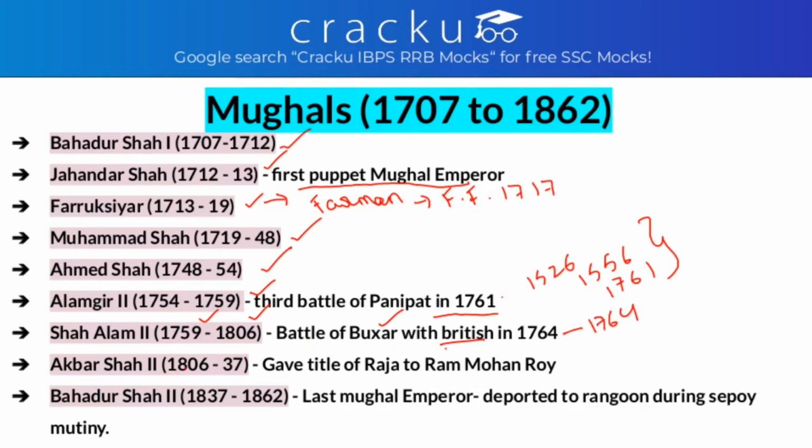Then comes Akbar Shah II, who ruled from the years 1806 to 1837. He gave the title of Raja to Ram Mohan Roy. So if the question comes who gave the title of Raja to Ram Mohan Roy, he is Akbar II. And the last Mughal emperor is Bahadur Shah II, and he ruled from 1837 to 1862, and he was deported to Rangoon during the Sepoy Mutiny, which was of 1857, or the first battle of independence.